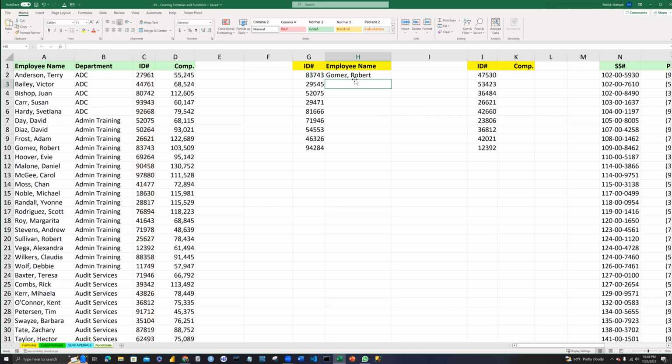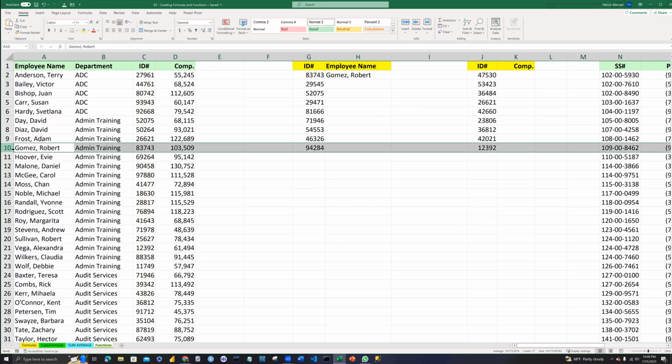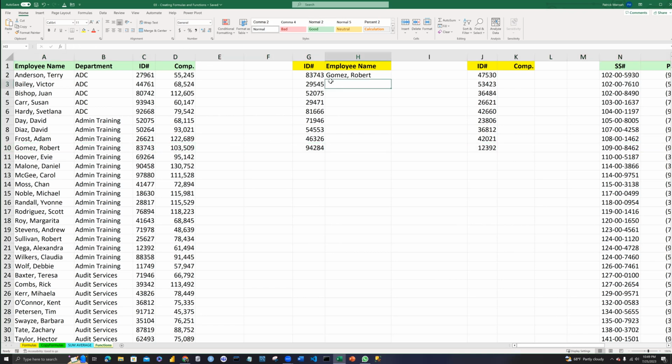When it shows, you can see that the name of the person who had the ID 83743 is Robert Gomez, which is row number 10, which we can see over here. If you want to find the remaining ones, the best thing to do is to just hold this one and drag it, and then it shows you almost everything over here.